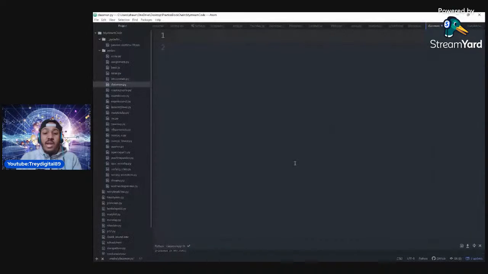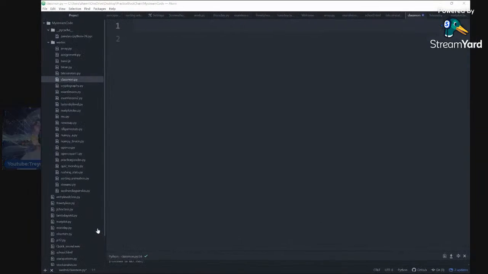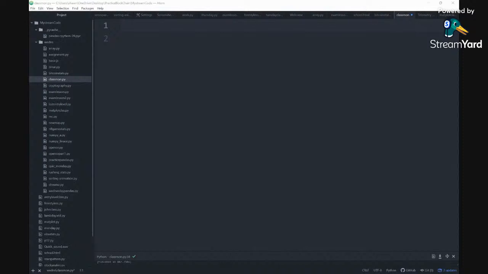In the text editor I will be using Atom. You can use whatever text editor you want, but if you feel more comfortable using the one I have, you can download Atom if you haven't done so already. So let me full screen this and we can begin to code. We have to import a few libraries.